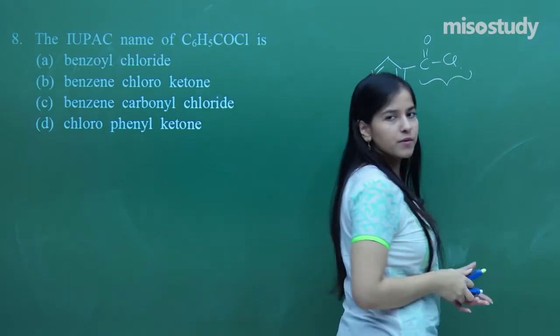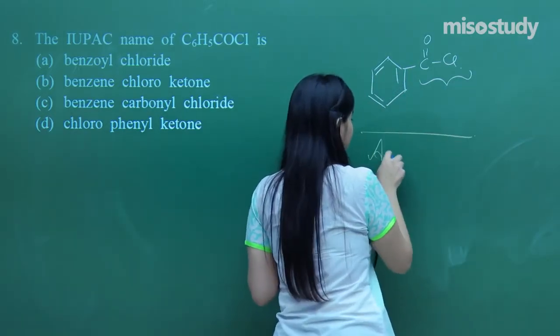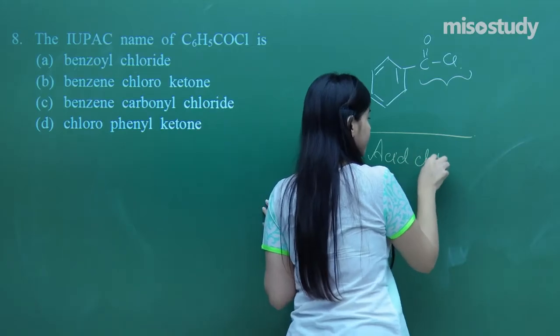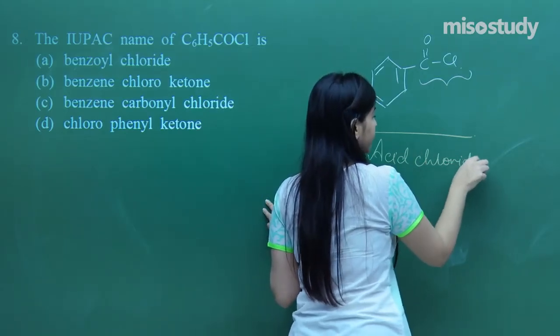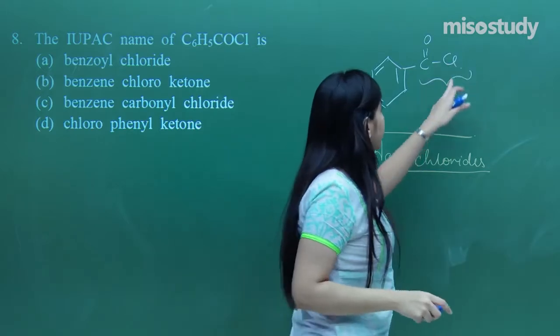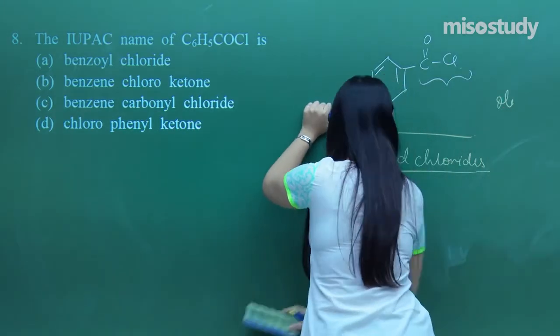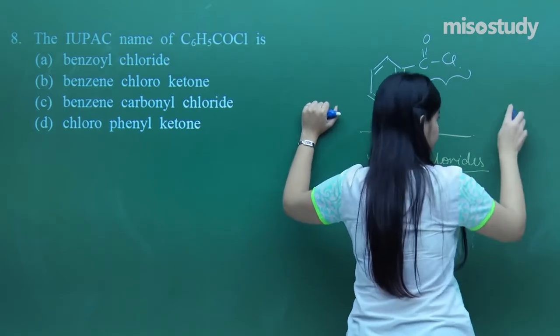What is this functional group? This is an acid chloride. We all know that this is the class of acid chlorides. And this very group, we mention it as oyl chloride.